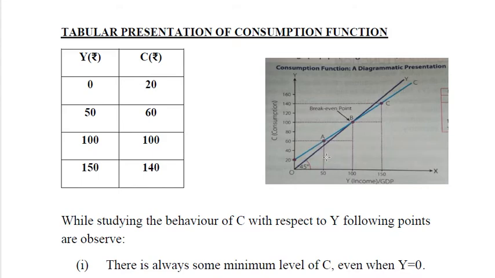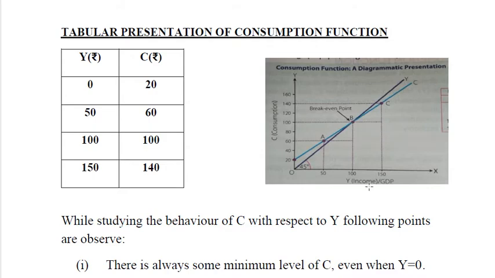That means the income is still less, and consumption is higher than that. Then at the third stage, income and consumption both become equal. This is the point where we consume as much as our income.